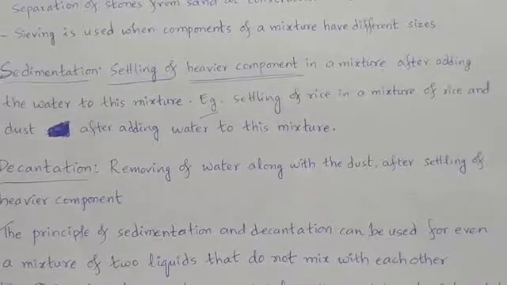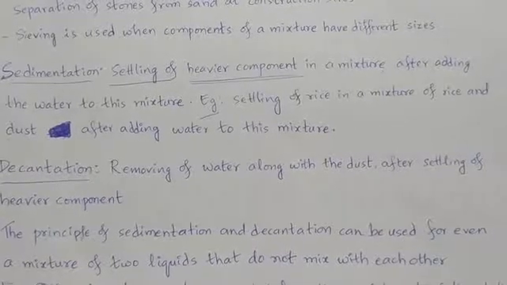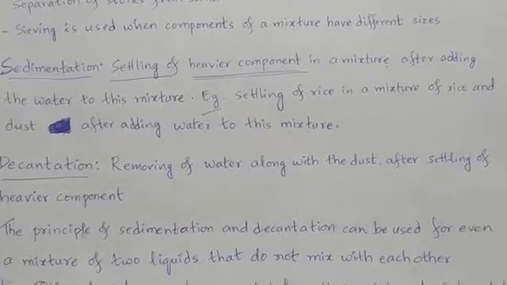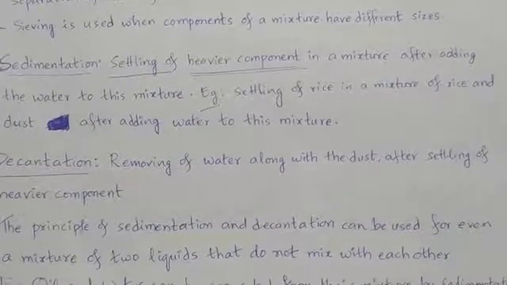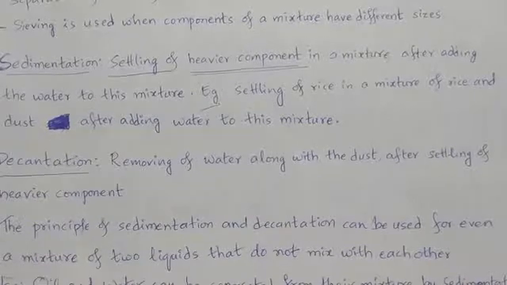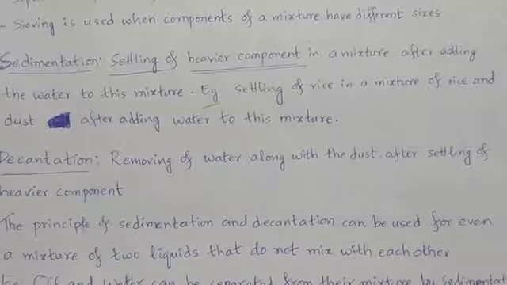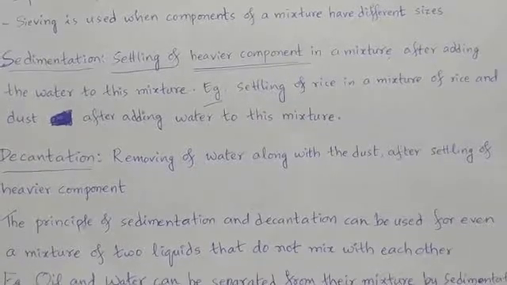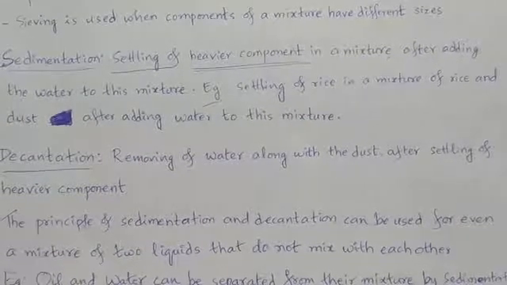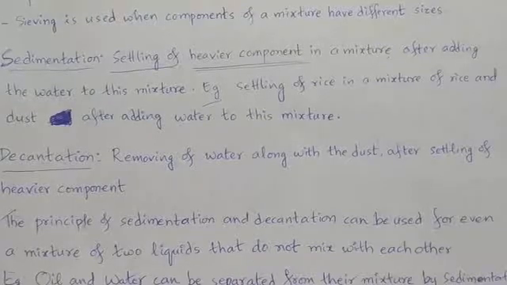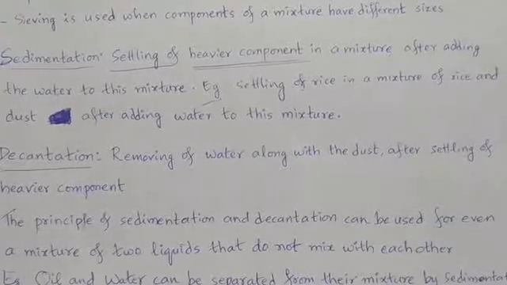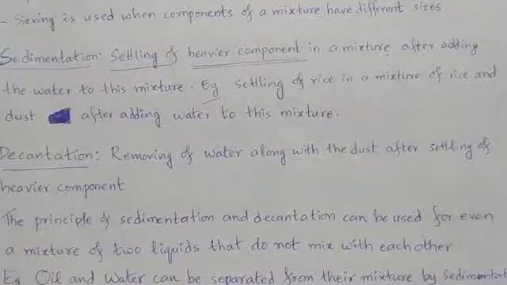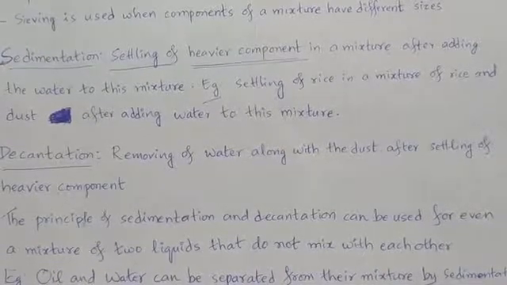That is sedimentation. When will it settle down? After adding water to it. Okay. Right. So rice got settled. Then what is left on the top? Dust, or lighter component, is there with water. So removing water along with the dust after settling of the heavier component, or after settling of the rice, is known as decantation. This is all a common process that we observe at our home.